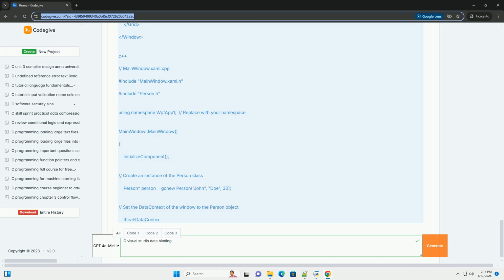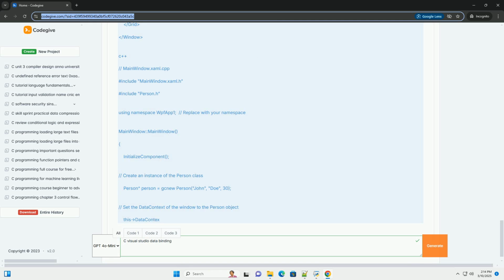UpdateSourceTrigger=PropertyChanged specifies that the source property should be updated whenever the Text property of the TextBox changes. x:Name=OutputTextBlock allows us to access the TextBlock in the code-behind, C++. Button Click=Button_Click sets up the button click event handler.